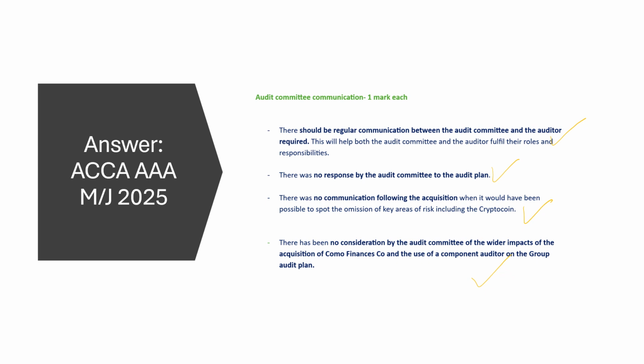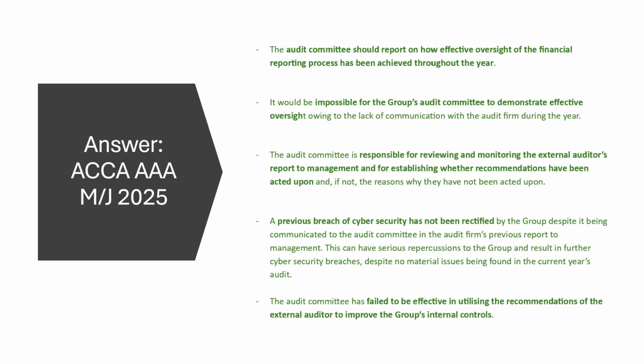So because that communication did not happen on a timely basis, all of that work would have been or has been affected. The audit committee needs to report on how proper oversight of the financial reporting processes has been achieved throughout the year. That's a part of their responsibilities. And they cannot demonstrate this because there has been a clear lack of communication throughout the year. The audit committee is also responsible for monitoring external auditors' reports to the management and whether those recommendations have been actioned, and they haven't done it.